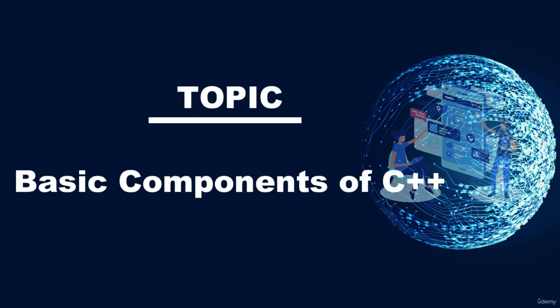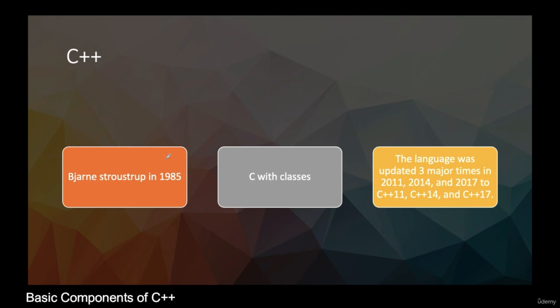Now, let's start our discussion on C++. Our major focus in this course is dealing with C++ programming. This is the basic history of C++. It was introduced in 1985 by a talented computer scientist called Bjarne Stroustrup. We can note the B is silent here. So it's Bjarne Stroustrup in 1985.